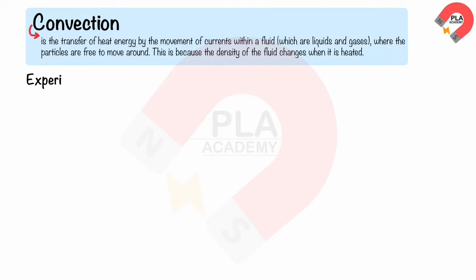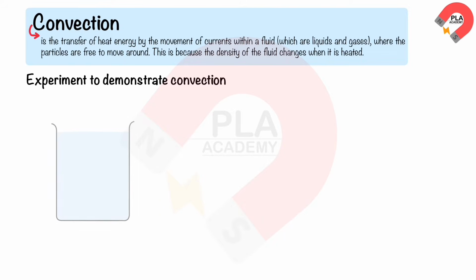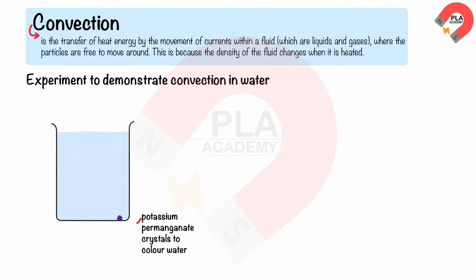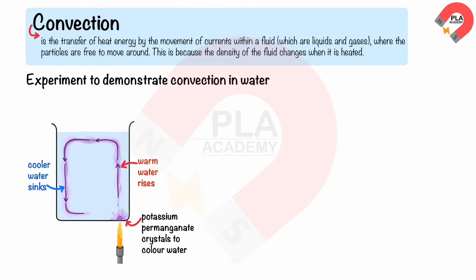An experiment to demonstrate convection in water. A few crystals of potassium permanganate are placed at the bottom of a beaker of water. They dissolve and color the water near them purple. When the water is heated, the purple water rises above the Bunsen flame, moves across and then falls at the other side of the beaker before returning to the flame to be heated again. This movement of water is called a convection current.